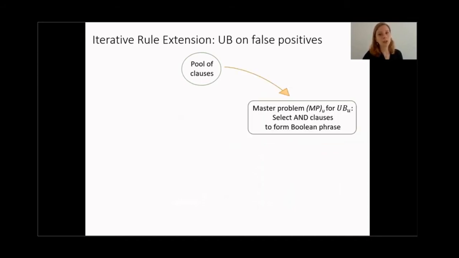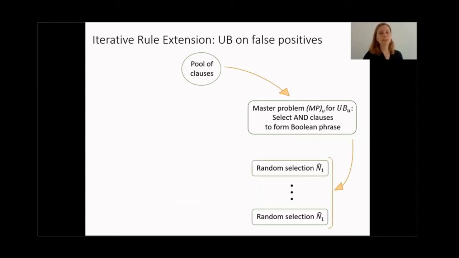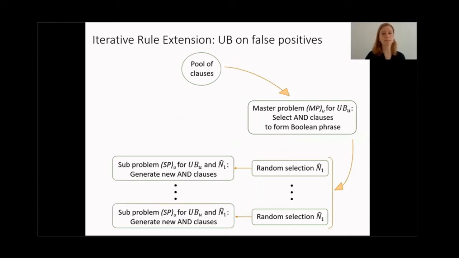That brings us to the subroutine of Ireland. We start with a pool of AND clauses, satisfying the upper bound on the number of false positives. We solve the new master problem, and then we randomly select subsets of cases N-1. And we do this multiple times using parallelization, parallel computing to be exact. Now for each of these subsets N-hat-1, we solve the subproblem, and then this gives a set of new AND clauses that are added to the original pool of AND clauses. And we go back to the master problem, and we keep going.